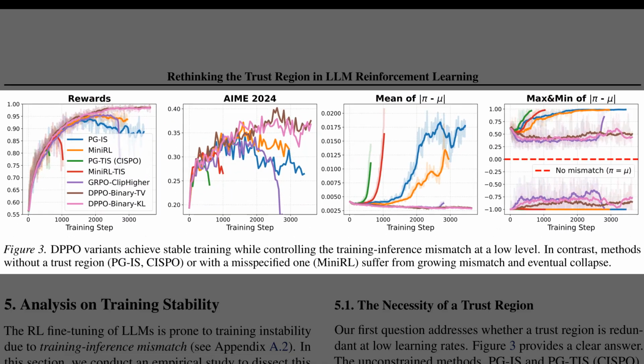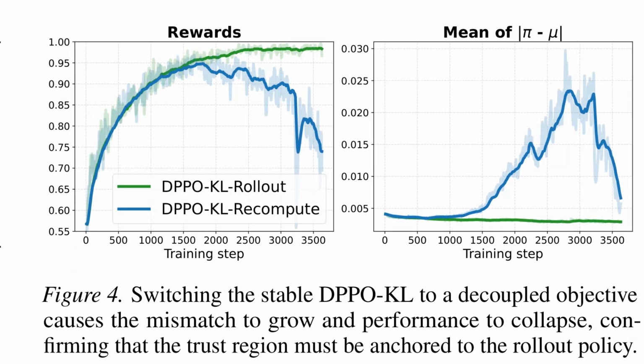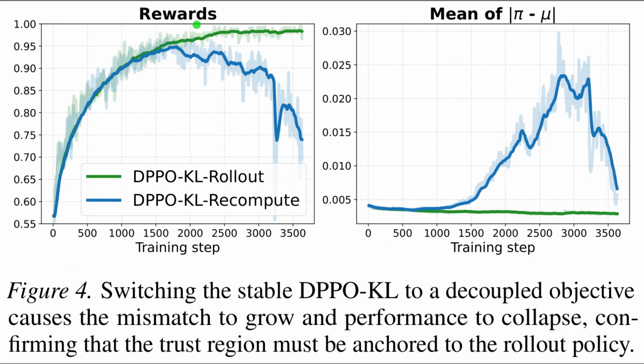Moving on to Figure 3, we see the consequences of that volatility on training performance. The first two charts track rewards and benchmark accuracy. Notice the brown and pink lines for the divergence proximal policy optimization variants. They climb steadily and stay high. In contrast, baselines like the purple group relative policy optimization line suffer catastrophic collapse, dropping to near zero. The third panel reveals the culprit by plotting the training inference mismatch. While baselines shoot up vertically, showing the model drifting wildly from its generated data, the new method keeps this divergence flat and strictly controlled.